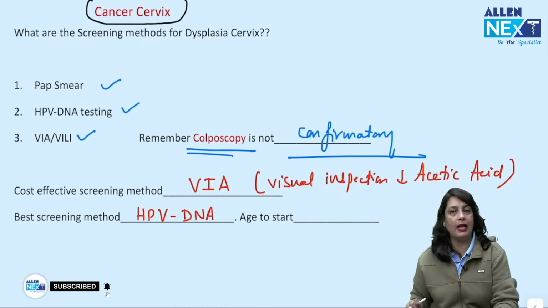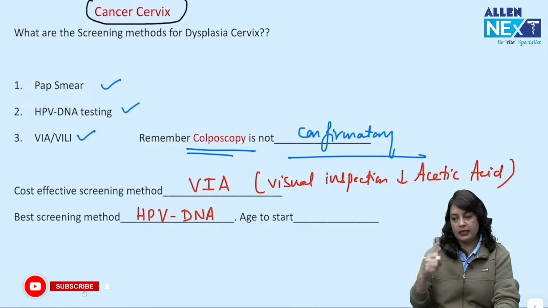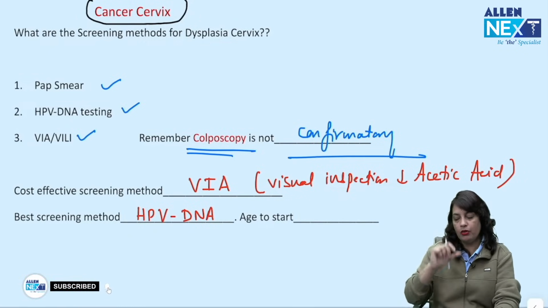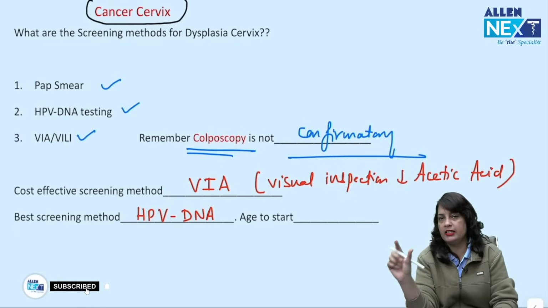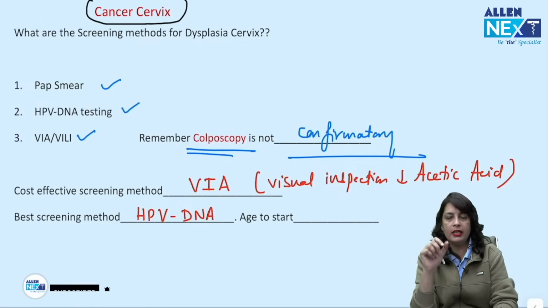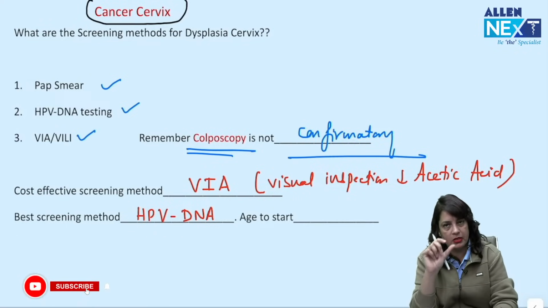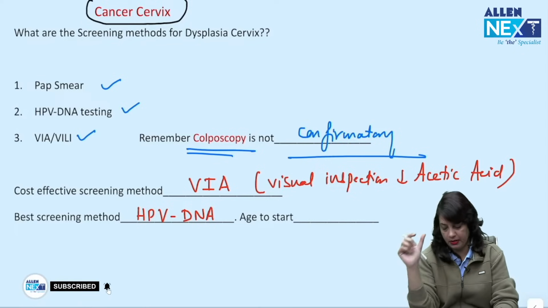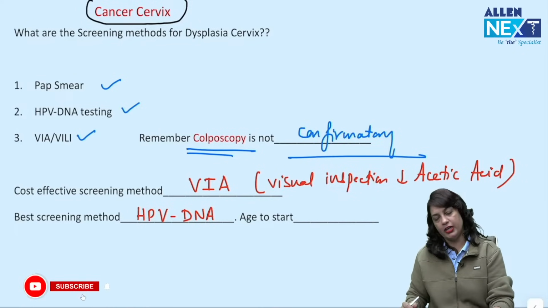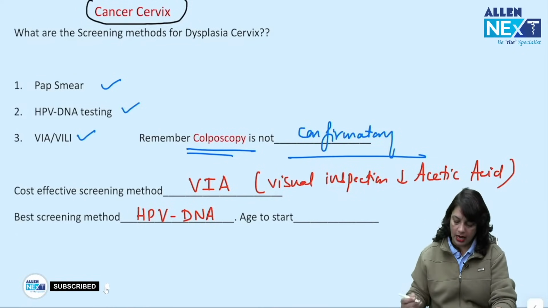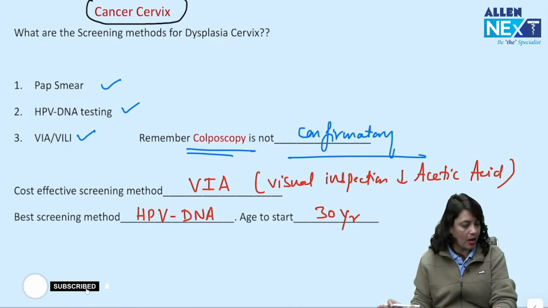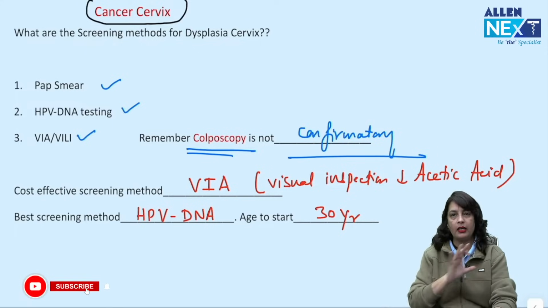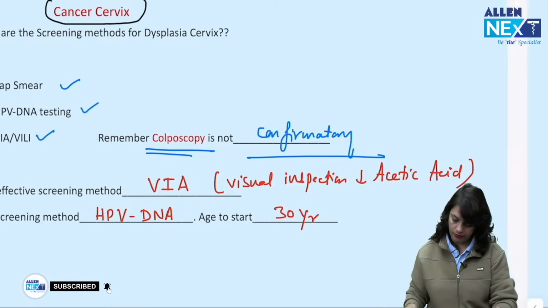We take a sample, like we take for a pap smear, that is liquid based cytology, and we send it for HPV DNA testing. HPV DNA testing is not a blood test, it is a sample taken from the cervix, like a pap smear, and we send it to our genetics lab. Age to start HPV DNA is 30 years. Remember, this is very, very important content and confirmatory answers I am telling you.